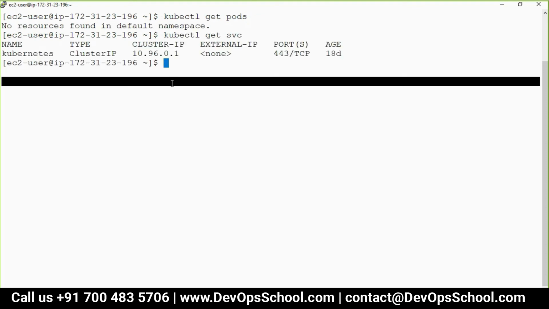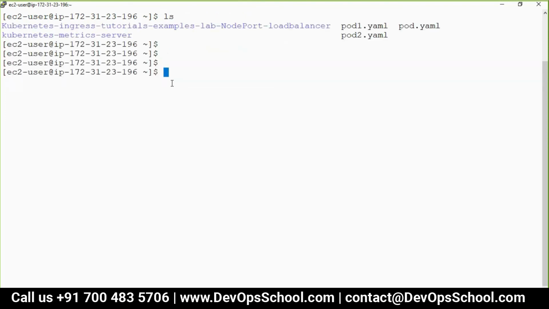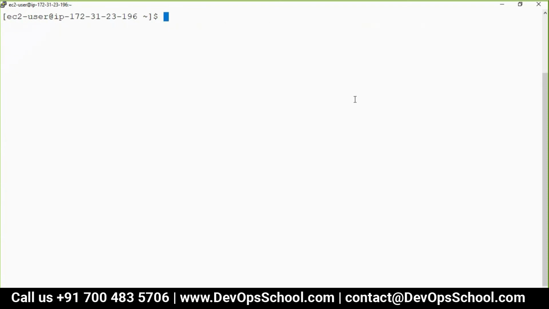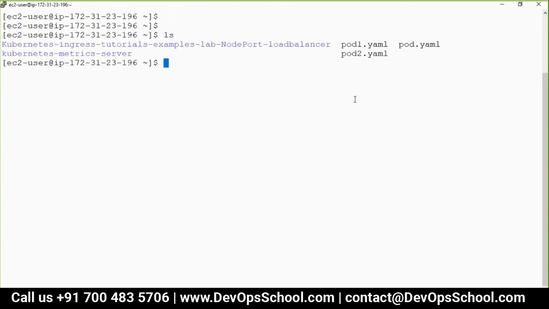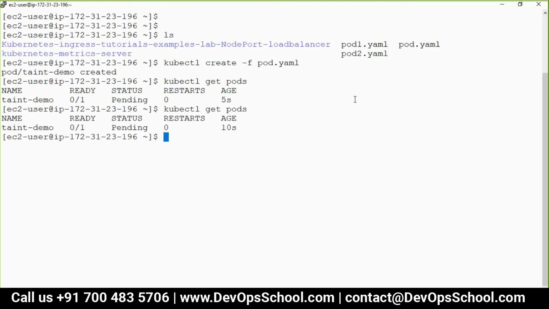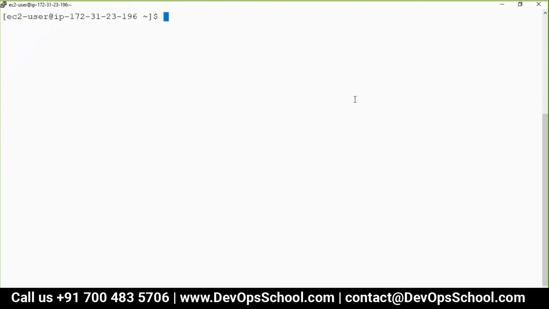Okay. So now can I create one pod? So the pod.yaml. Okay, this is good. Can I create a pod in the default namespace? So here kubectl create -f pod.yaml. And now you see that I got one pod. It's still in pending, but it should be running. Why is it not running?